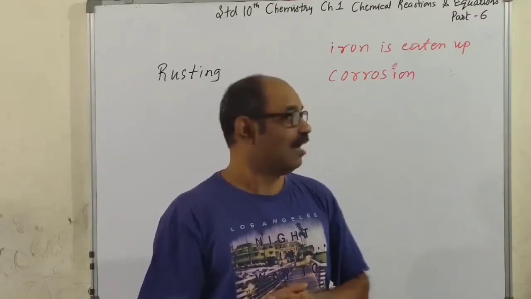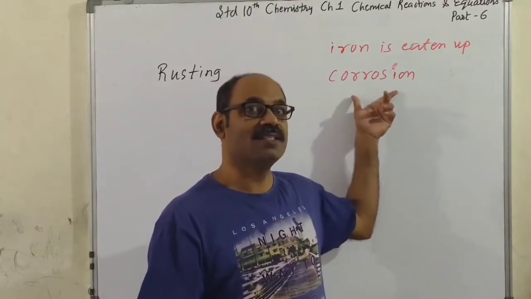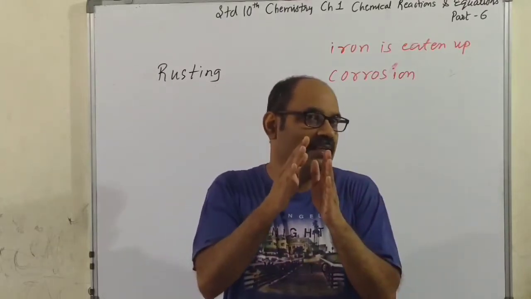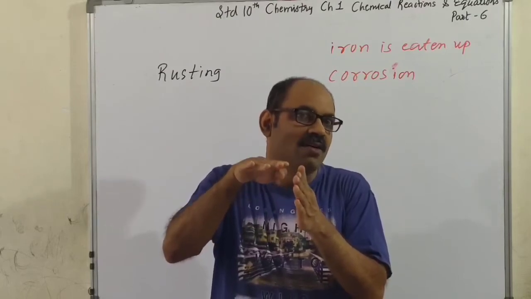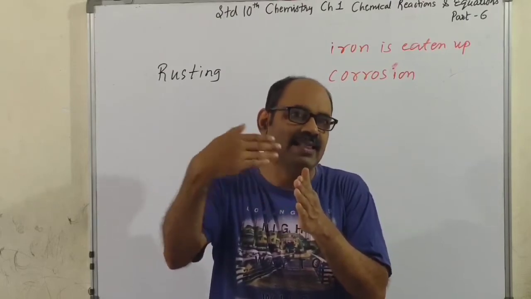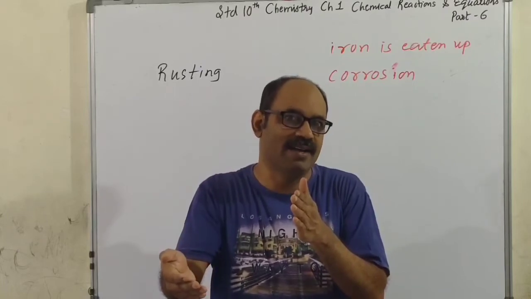Anyway, now children, what is corrosion? As we saw in iron, the oxide of iron becomes thicker and that layer separates from the iron.